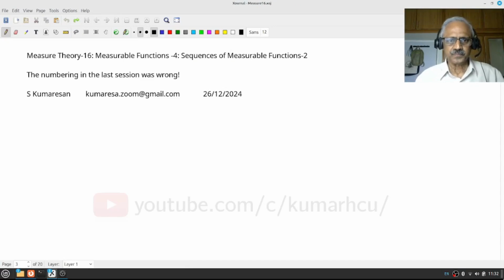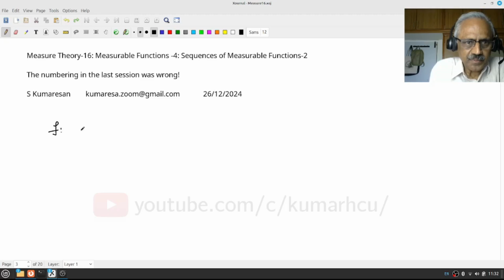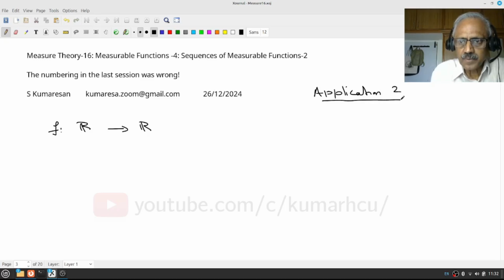So, this is the thing we want to prove. Application 2. F from R to R is continuous almost everywhere.